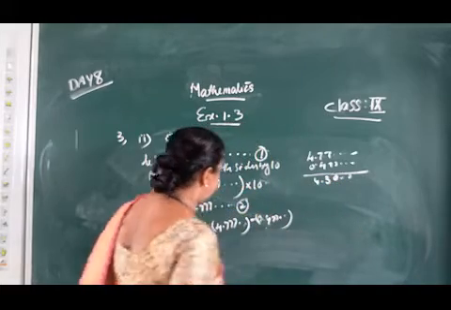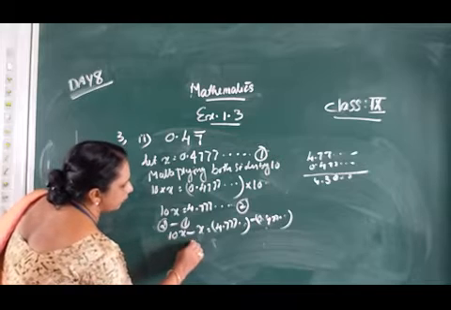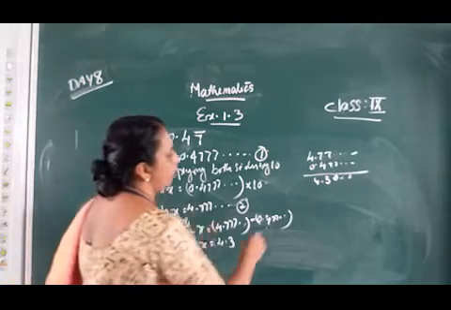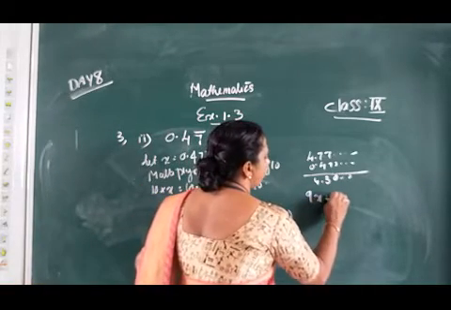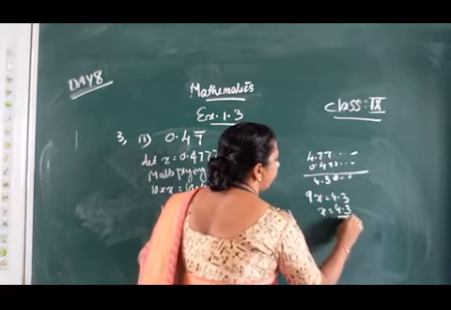That is, 10x minus x is 9x, equal to 4.3. Then x is equal to 4.3 by 9.